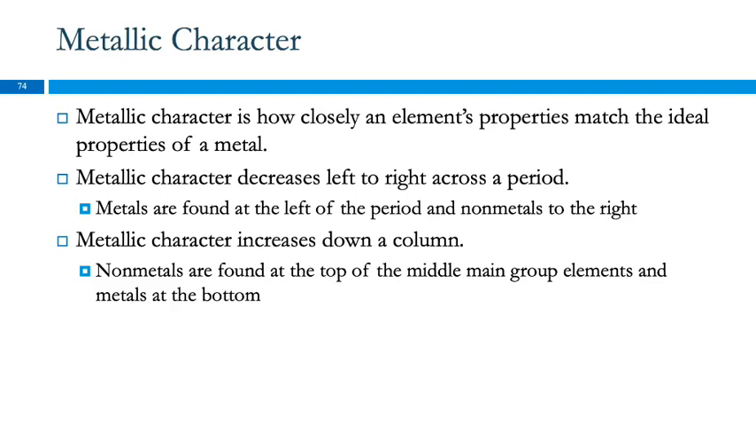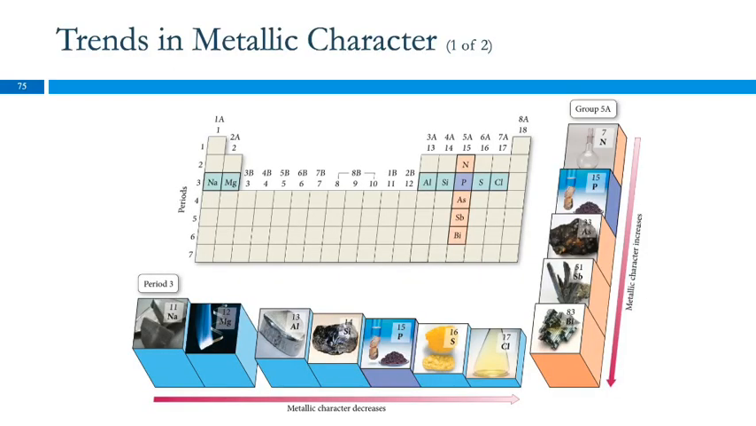And I think this is actually the very easiest trend to predict. Metallic character decreases left to right, and it increases down a column. And if we look at the periodic table, it's just like almost jumping out at us. So if we go across a period, here's sodium. Is sodium a metal or a nonmetal? It's right here.